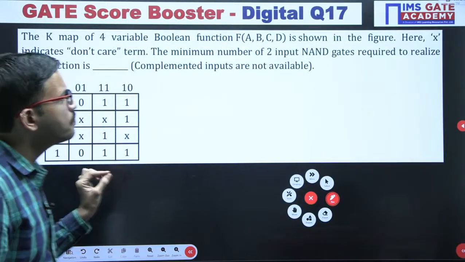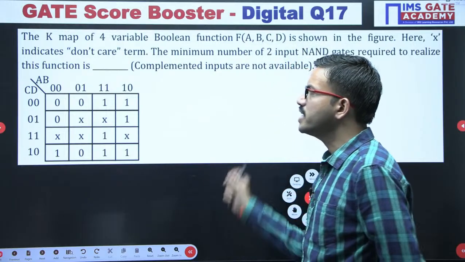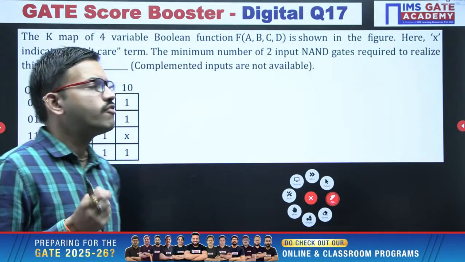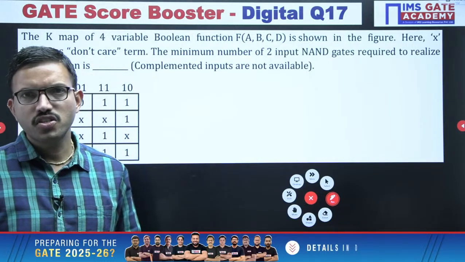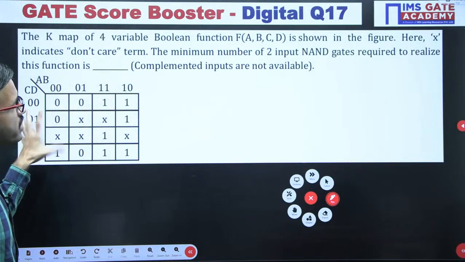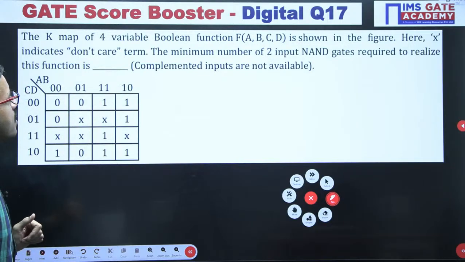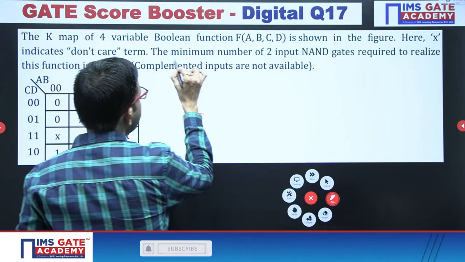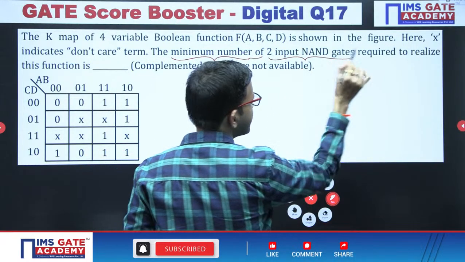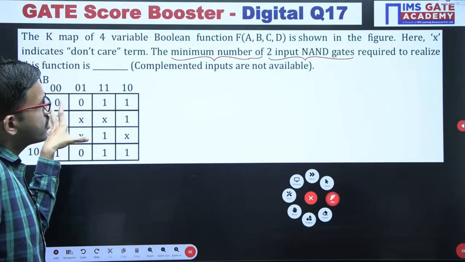Now, one more important question or model regarding logic gates is the minimum number of NAND gates or minimum number of NOR gates for implementing so and so logic function. For this question, you are having a 4 variable function like this. Regarding x, you know that is a don't care term. Now the question is: the minimum number of 2 input NAND gates required to realize this particular function.